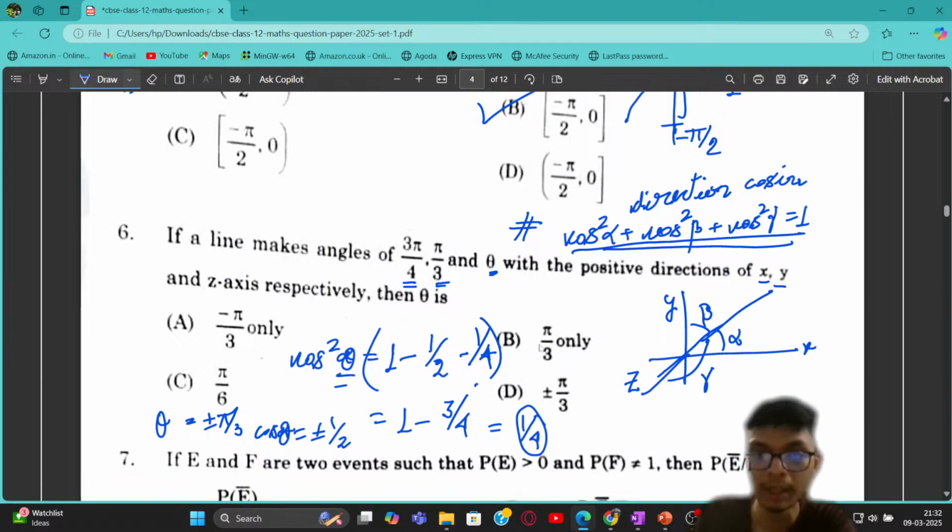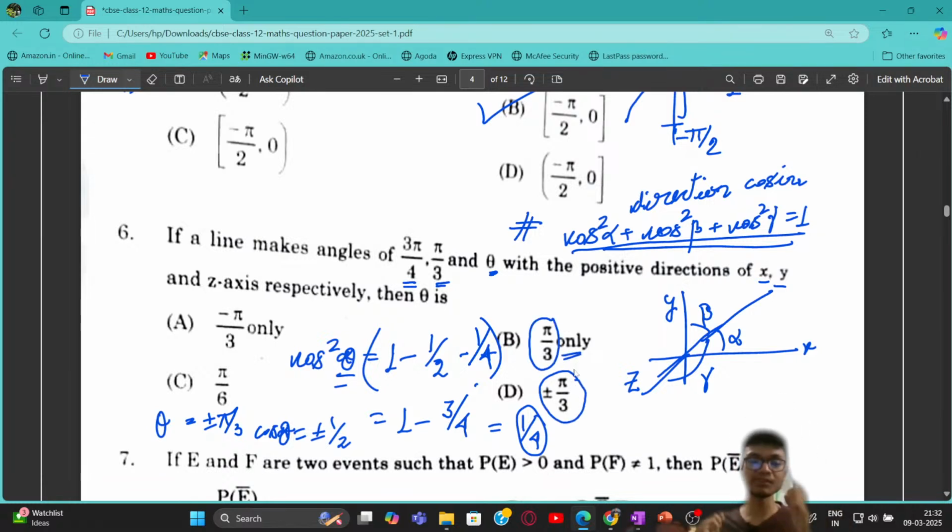So from here your theta value is going to be plus minus pi upon 3. So what can we see? Now be careful, because we have both options, plus minus pi by 3 and plus pi by 3, also there. Now this is going to be interesting, right? The question here is basically that we have to talk about the positive direction of x, y, and z axis, right?